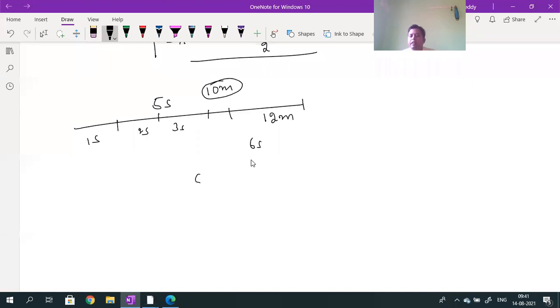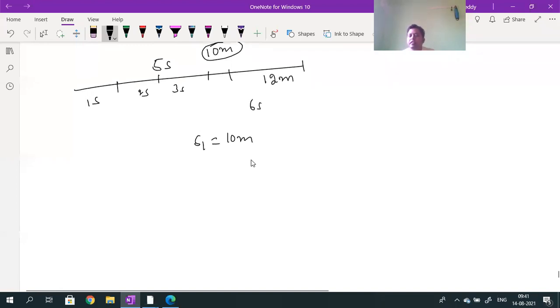If I call 10 meters S1, and what is the distance traveled for the 6 seconds? The distance value I am calling S2. S2 value will be equal to 12 meters. Correct? Few members are getting the point. S2 value is 12 meters.